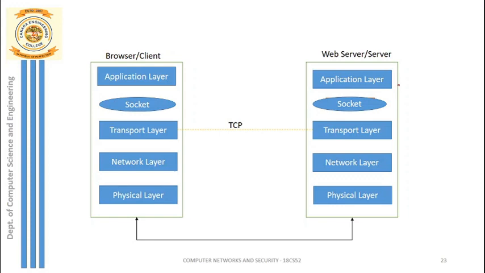The HTTP response will be sent from server to client in the same way the HTTP request was sent from client to server. So this is what happens whenever we type something on the web browser.